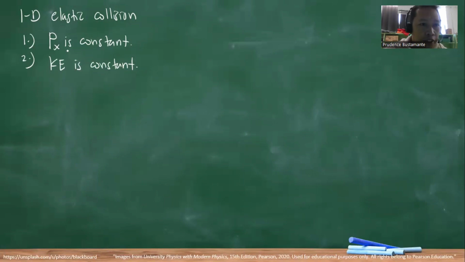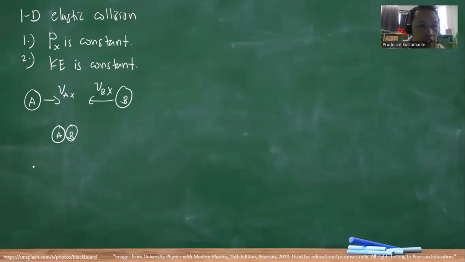So if we apply this, for example, we have this collision, we have this object A, we have this object B. This is during the collision. This is after the collision. So they now have VAX prime.